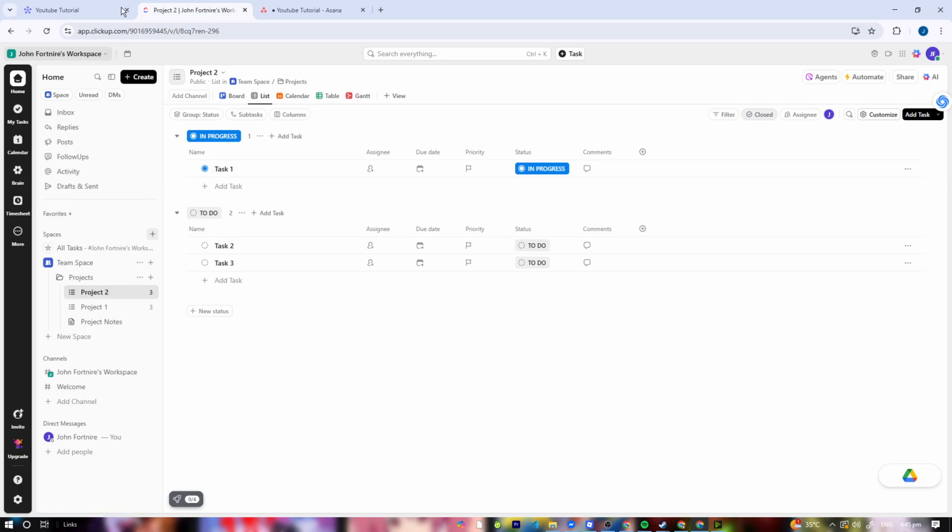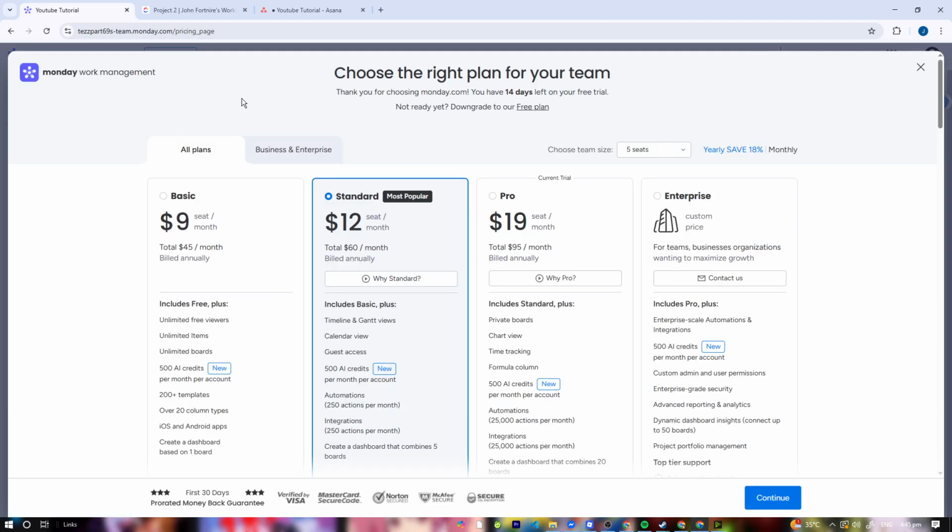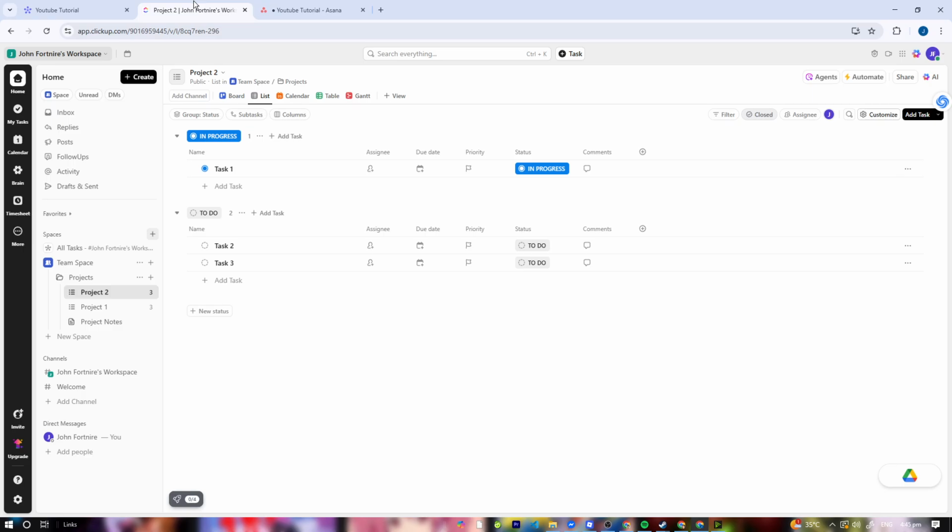Let's go with the pricing. As you see here, for monday.com there's a free plan, but there's also basic, standard, pro, and enterprise levels. So that's pretty cool. You also have ClickUp right here.